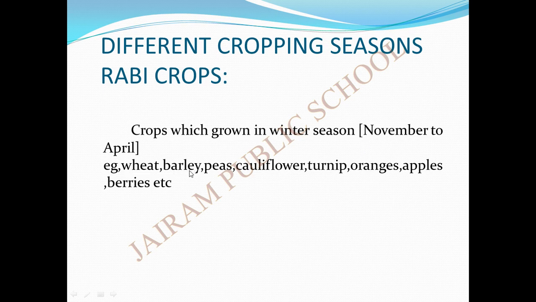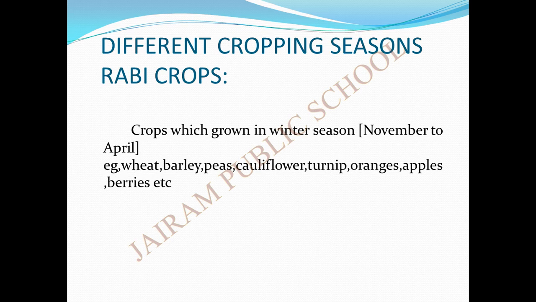What are the crops grown during the winter season? The wheat, barley, peas, cauliflower, turnip, orange, apple, berries, etc. Maximum of the fruit items, the wheat, barley, peas, cauliflower, all those things are grown during the winter season, which is from November to April. Yes.